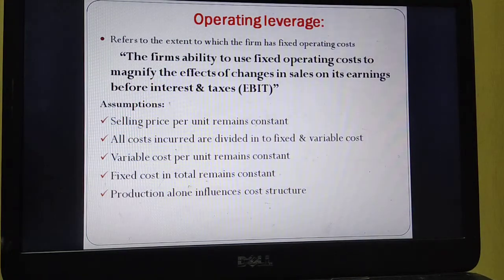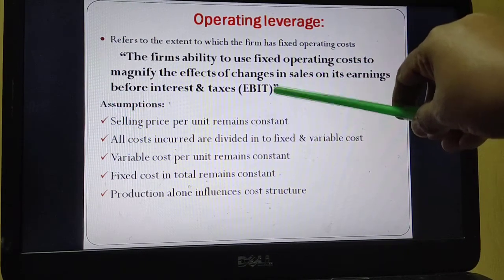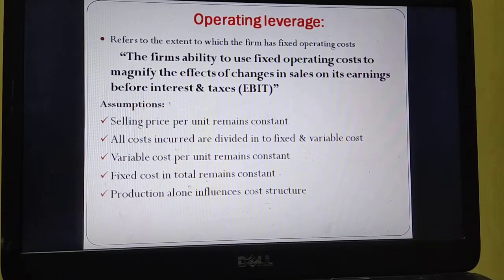How many units you are going to produce, that will only have an influence on the cost structure. So these assumptions you can remember easily. This is similar to your marginal costing statement assumptions. So this is operating leverage. As I have already told you, for a change in sales, there will be more than proportionate change in EBIT when there is a fixed operating cost.